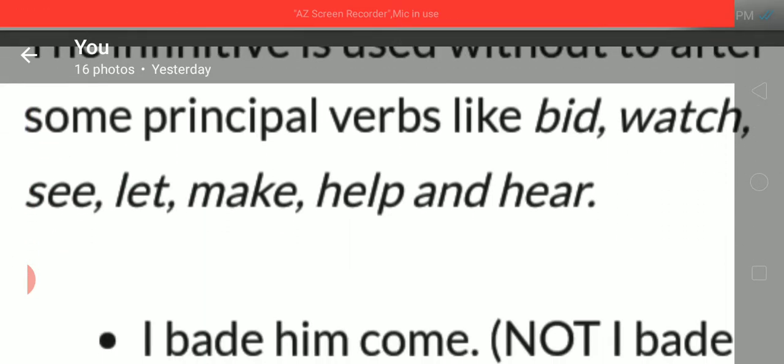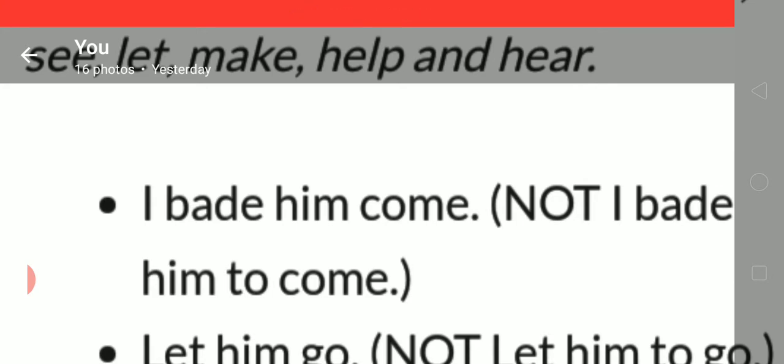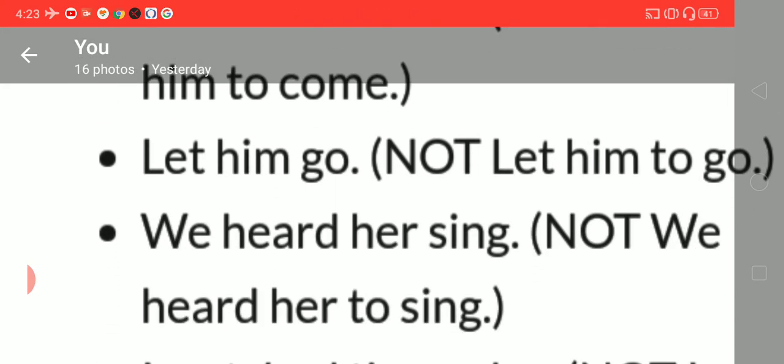Some principal verbs like bid, watch, see, let, make, help and hear. Okay, you can see, I bade him come. So not I bade him to come. It is understood. So to is hidden. It is bare infinitive. I bade him come. Let him go. So not let him to go. Let him go. Okay, that is correct.